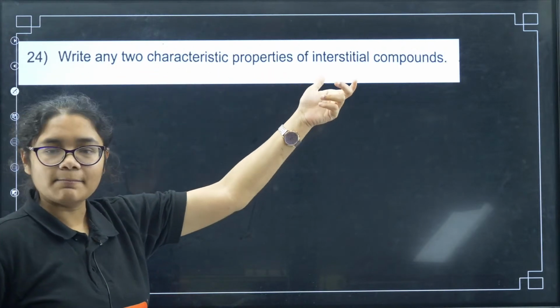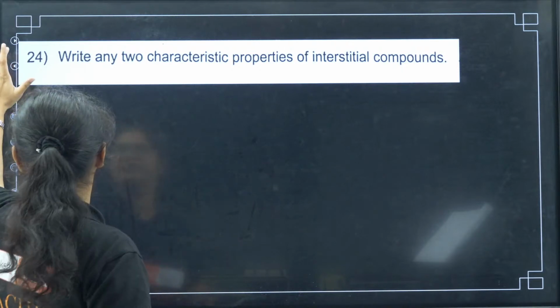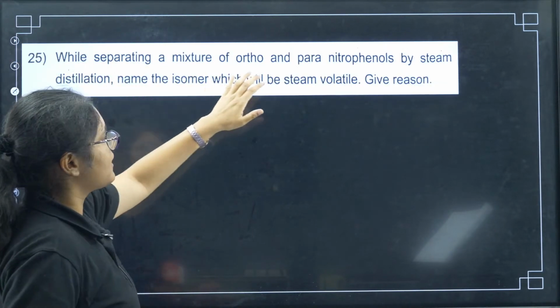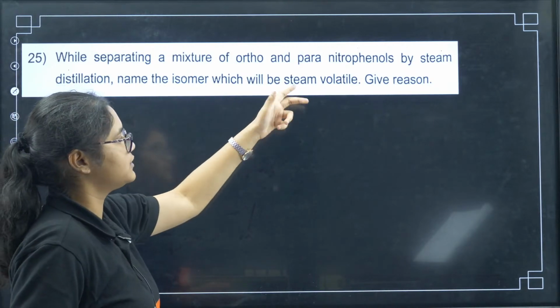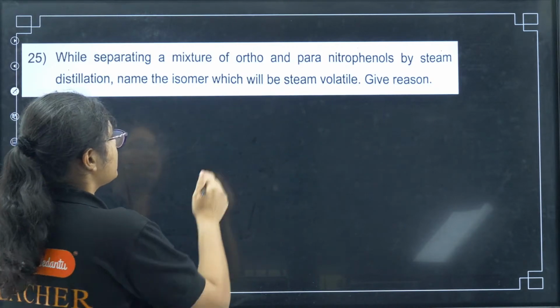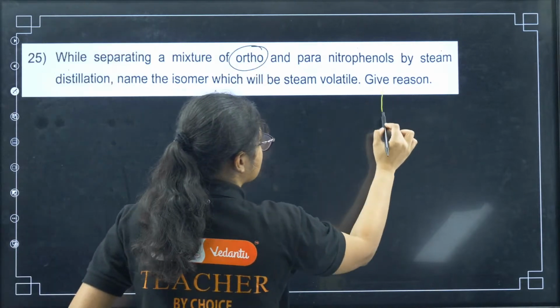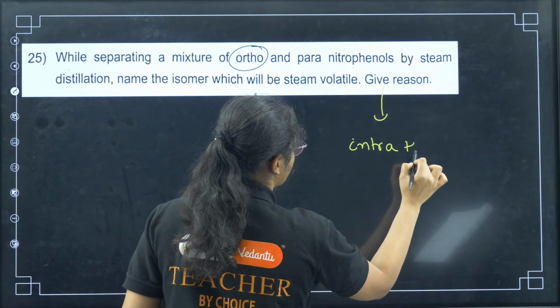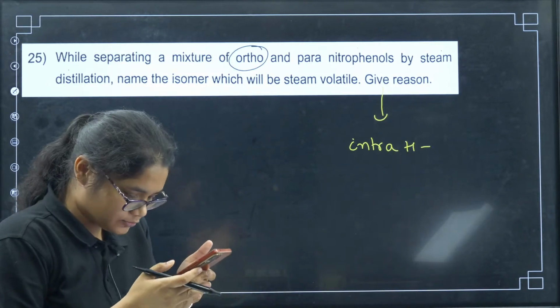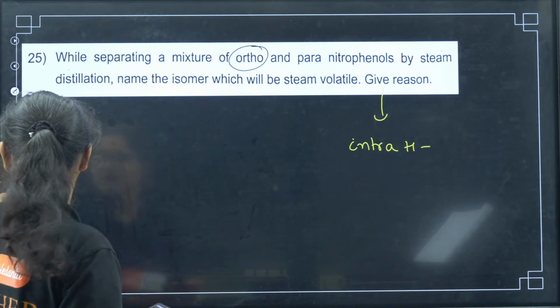Next, interstitial compounds: they are hard compounds, you can write that down, and they are chemically inert. Very easy question. Next, while separating a mixture of ortho and para nitrophenols by steam distillation, name the isomer which is steam volatile. Ortho nitrophenol is steam volatile. The reason for that is intramolecular hydrogen bonding. Clear?